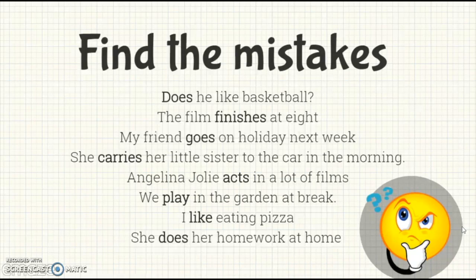The next one, Angelina Jolie acts in a lot of movies. Now, the next one, we play in the garden at break. The following one is, I like eating pizza. And the last one is, she does her homework at home. In this case, you'll find that in the sentence, Angelina Jolie acts in a lot of movies, we have used the word movies because movie is the same case as films.